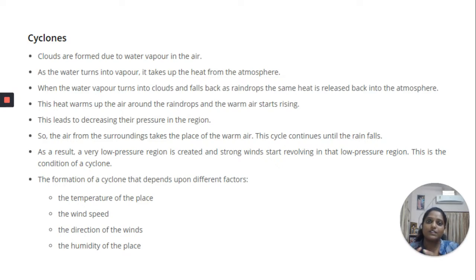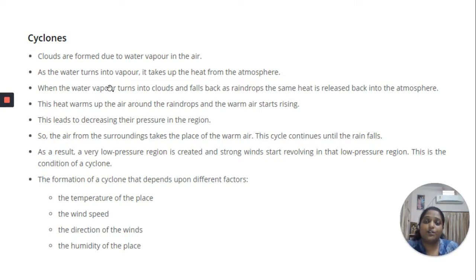This low pressure region of air is covered by cool air from the surrounding. The cool air from the surrounding rushes to take this place. So this causes the convection current and the movement of wind in the atmosphere.